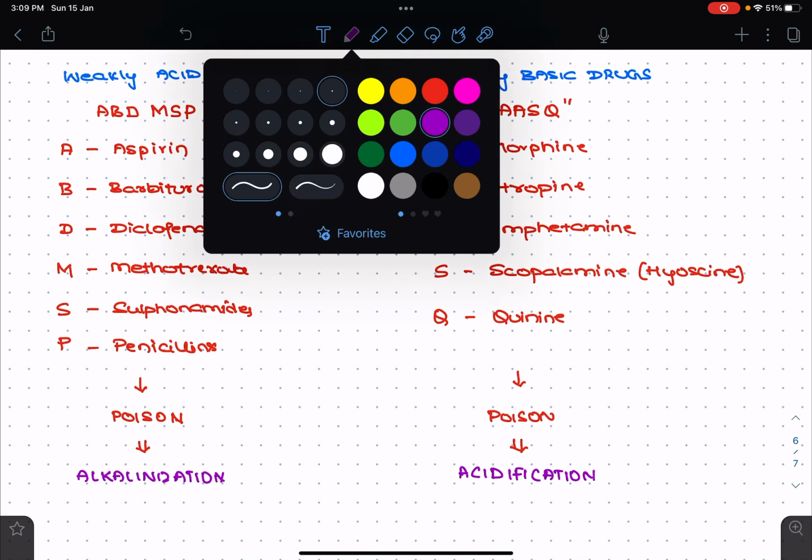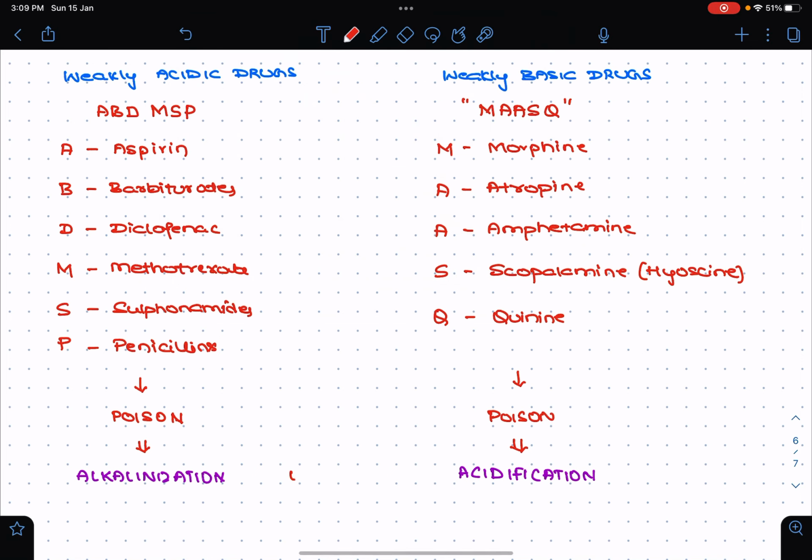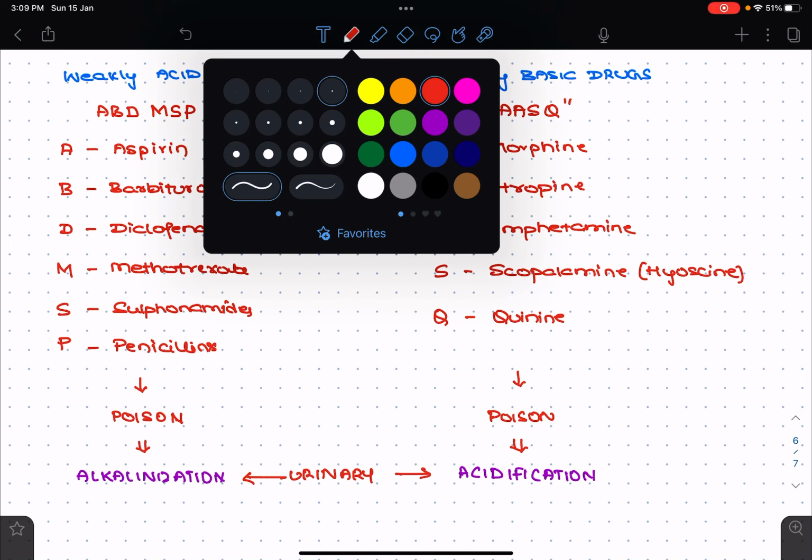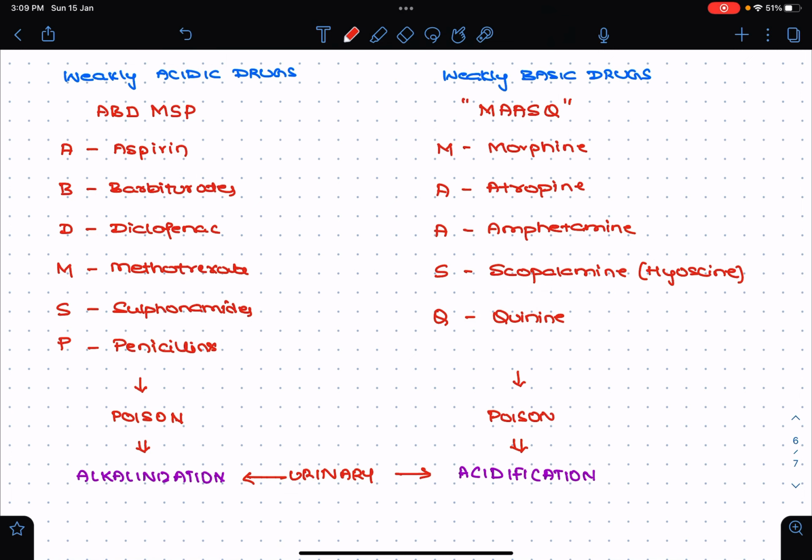So it is with respect to urinary acidification and alkalinization.